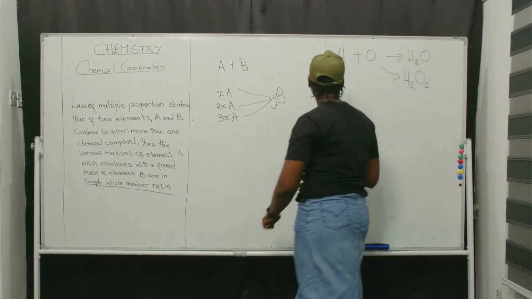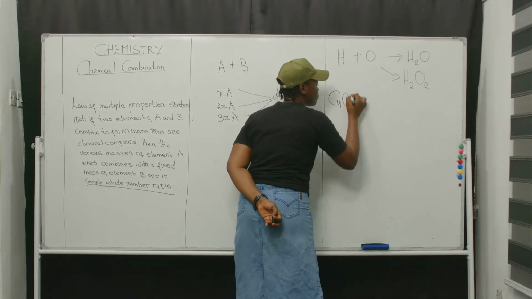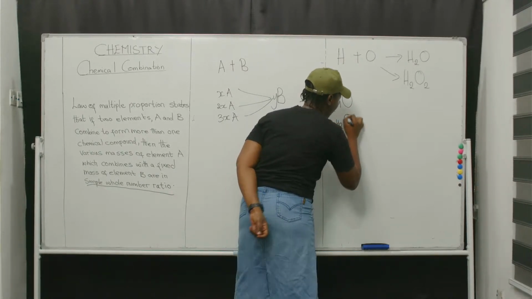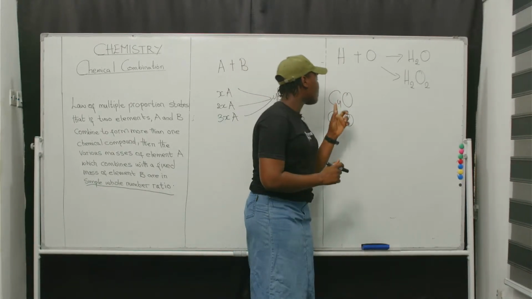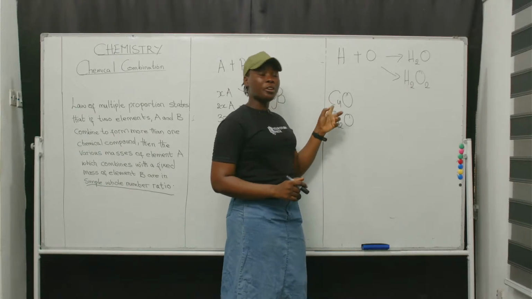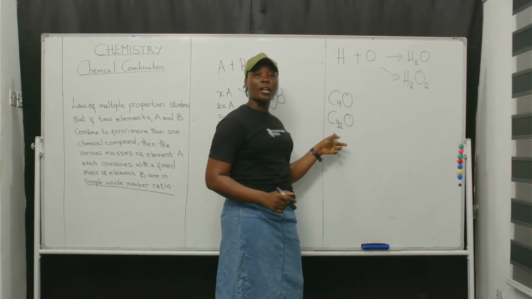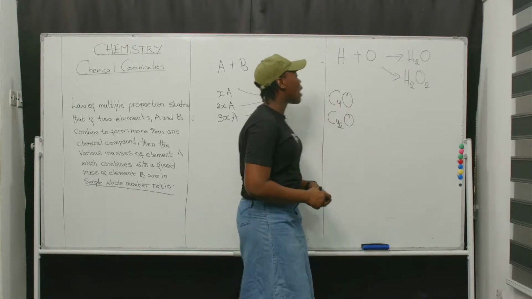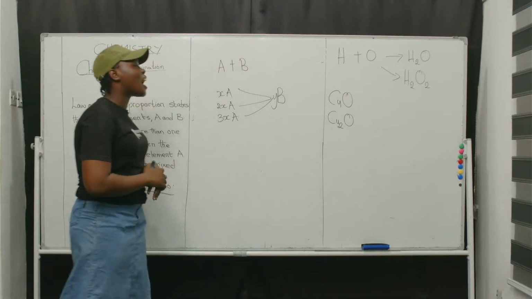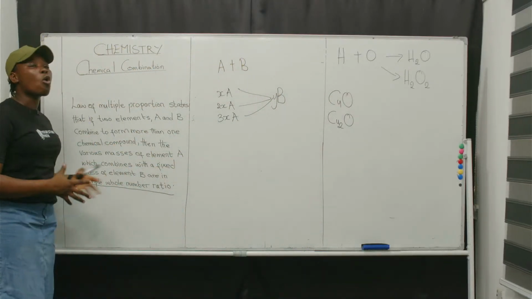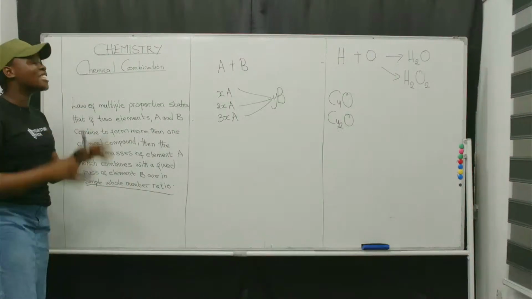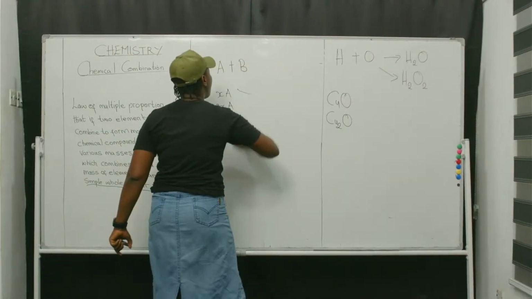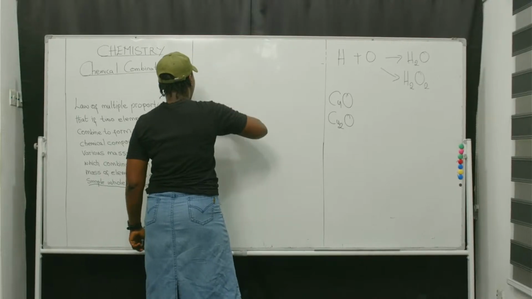If we also consider copper oxides, here you can see that copper is varying. This is one atom, this is two atoms, and oxygen is intact. So the law is saying that several masses of A will combine with a fixed mass of B in simple whole number ratio.